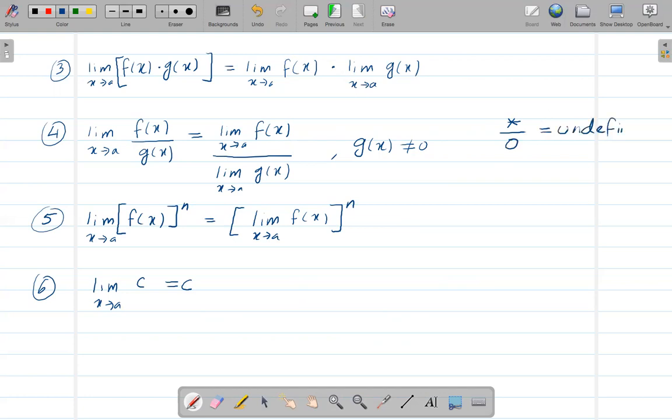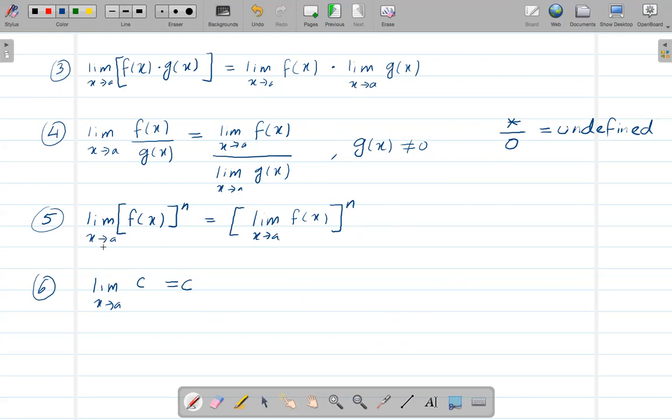So that's why we have to make sure that the denominator is not 0. If we get a denominator of 0, then there is a different process of getting the answer, which I will talk about later. But yeah, the denominator cannot be 0.